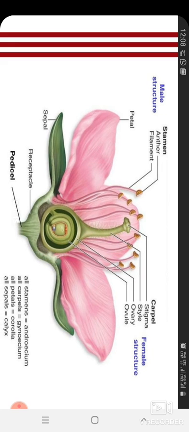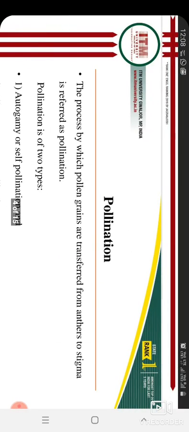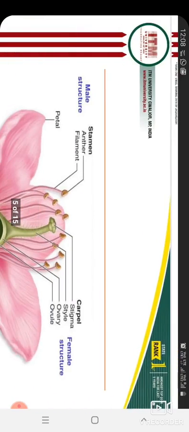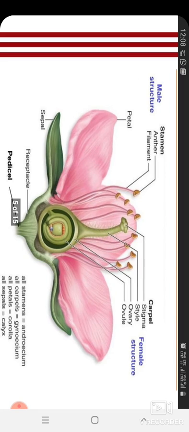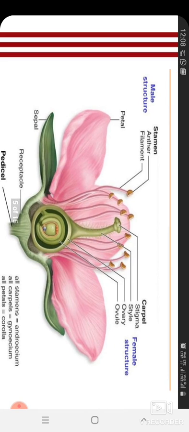Okay, so in the definition, what is written? The process by which pollen grains are transferred. This is the anther. In the anther, many pollen grains are there, in dust form, very small. This anther will burst due to heat or any other reason.